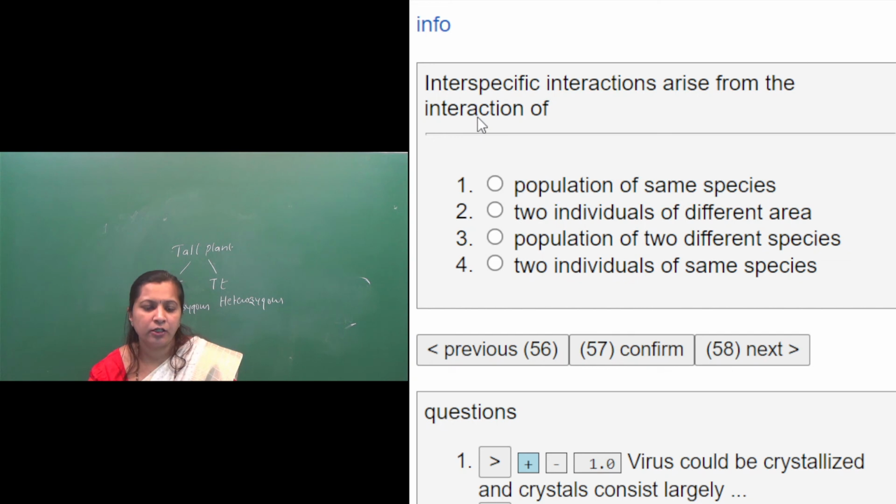Interspecific interaction arises from the interaction of populations of two different species, not the population of the same species, not two individuals of different area, and not two individuals of the same species. So what is the right option here? Population of two different species, right? So the third one is the correct option.